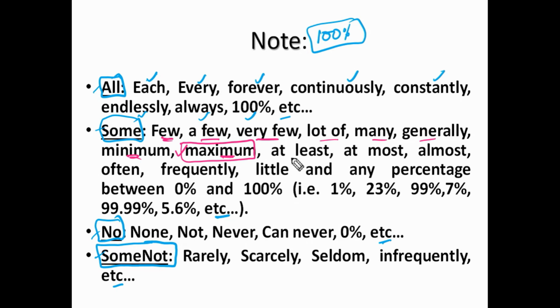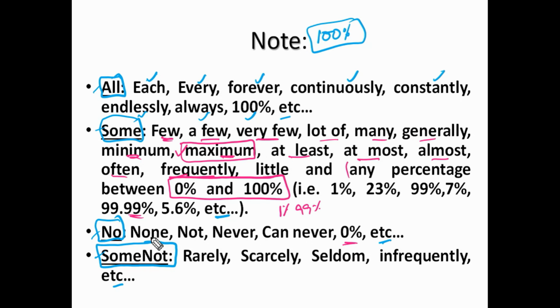At least, at most, almost, often, frequently, little. Any percentage between 0 and 100, not including 0 and 100, we can consider as some only. 1%, 99%, 99.99%: all these come under some only. If it is 100%, it will be all. If it is 0%, it will be no.